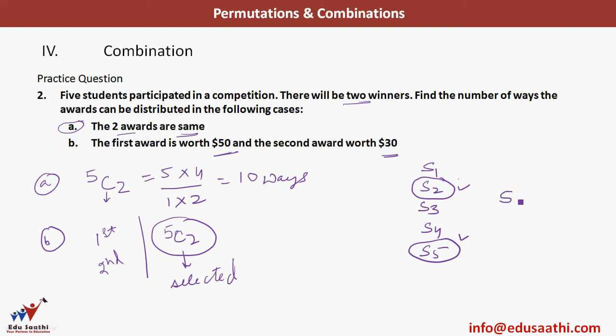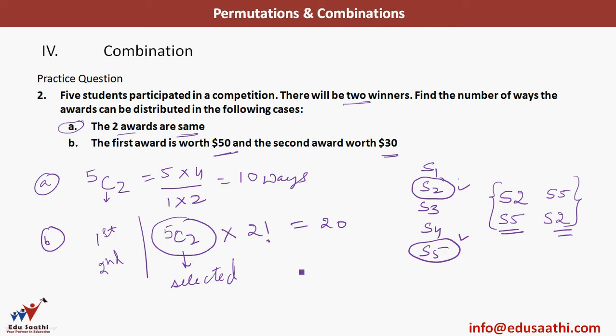So there are only 2 possibilities. Either I will call S2 first and then S5, or I will call S5 first and then I will call S2. So I have just these 2 possibilities, this way or this way. So I will multiply this 5C2 by 2 factorial, which will give me the number of ways. This will be 20 ways.